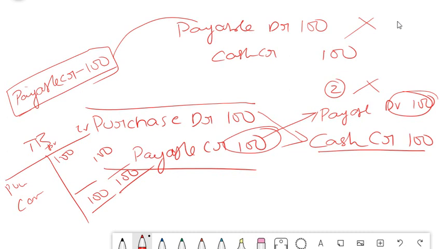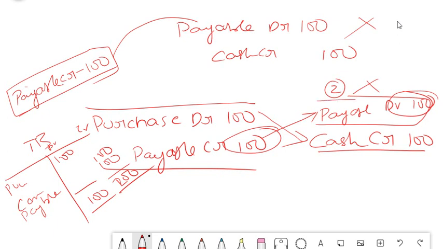So hope you understood, because this entry is being set off. The net is purchase and cash. If we don't post this entry, then what would have happened? There would already have been a payable balance of 100, isn't it? Payable of 100 will be there. So this becomes 200. Only if you post this payable debit of 100, that debit will come here, and then that 200 will tally.